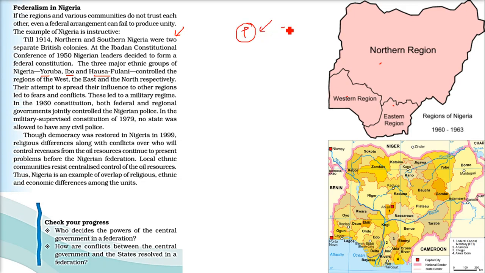petrol, they have fuel. Now, where is the money coming from the fuel to be distributed? There are certain regions which have more fuel, and there are certain regions which have less fuel. So basically the oil resources are the problem. And then these ethnic groups are quite different from one another. So Nigeria is an example of overlapping religion. We have different religions. We have Muslims here, we have Christians here. And they are different ethnicities, as I just gave you the names. And there are economic differences also. So there is always some problem or other happening there, right?